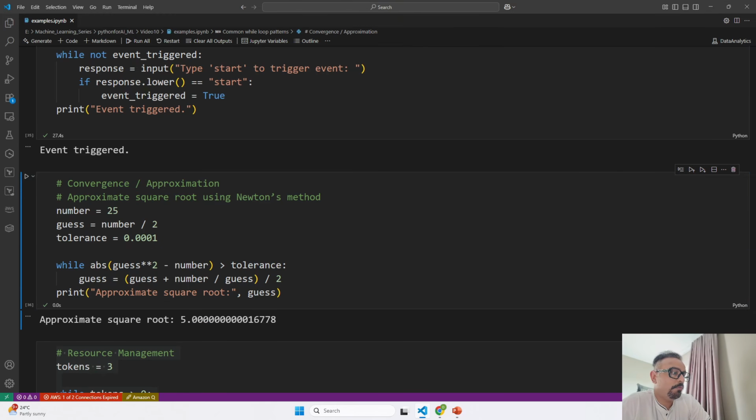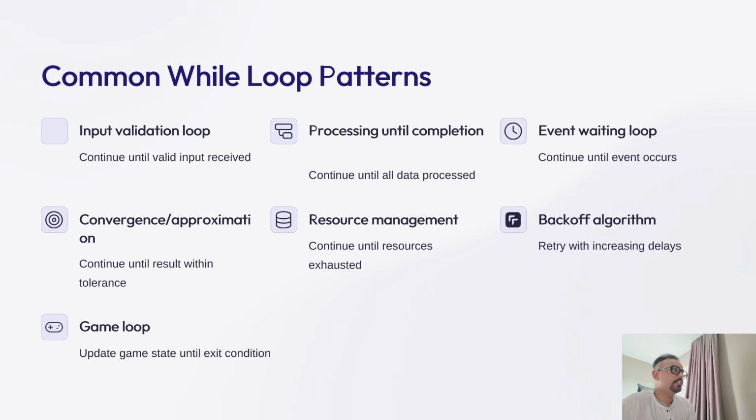Okay, so the loop keeps running as long as the square of the guess is not close enough to the original number. And what is the original number that you see over here? The original number is 25. So it has given the closest square root of 25 over here. Approximately the square root is 5. That is the guess. Okay, now let's understand what's next.